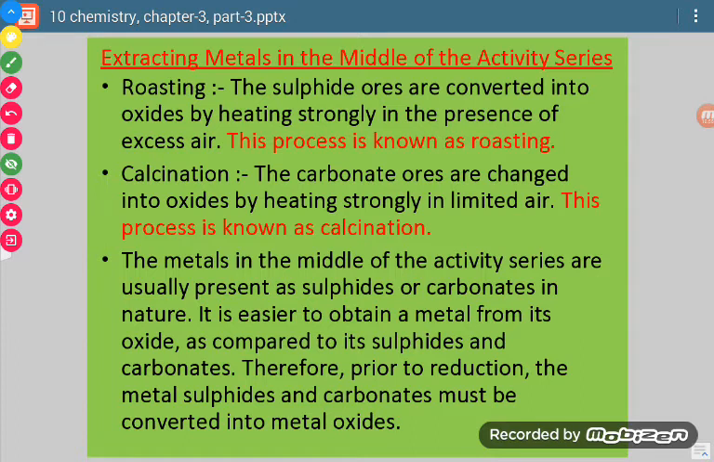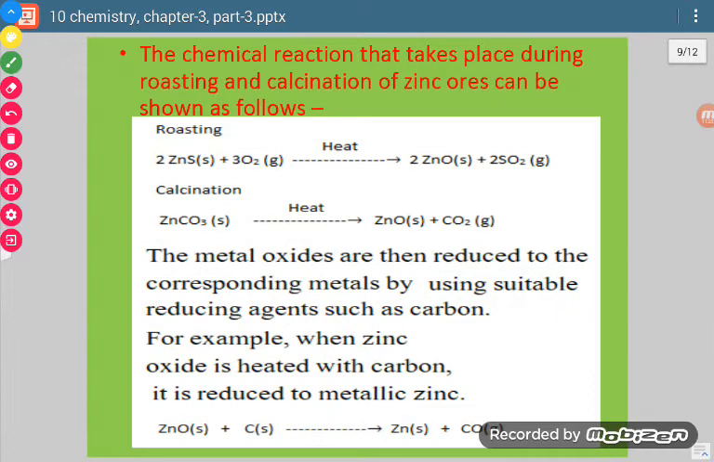Okay, so now what we said just now, in the middle of the activity series, those elements which are in the middle of the activity series, they are present as sulfides or carbonates. Now when we want to obtain the metal, then it is easier to obtain it from its oxide. So they need to be converted into their oxide ore, and it can be done by either calcination or by roasting. Okay, so once we have done this, then we will be getting the metal.